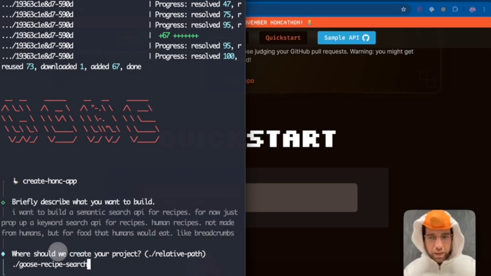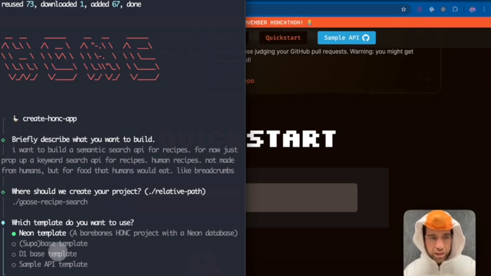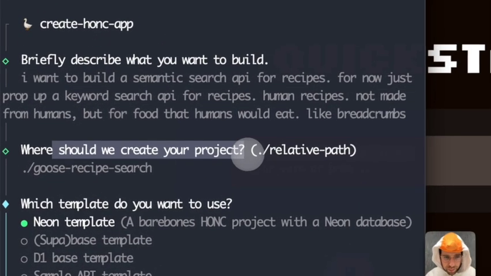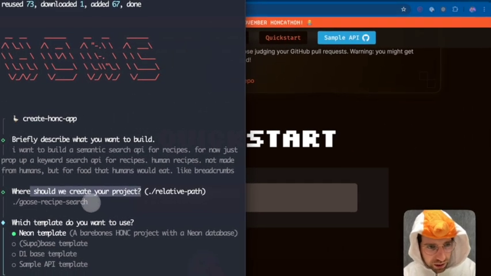Not that the recipes have to do with geese, because I can't support that because I am a goose. But I'm a goose and I'm making a recipe search app, so that's why I called it that. So this is the folder in which all of my code will live, goose recipe search.